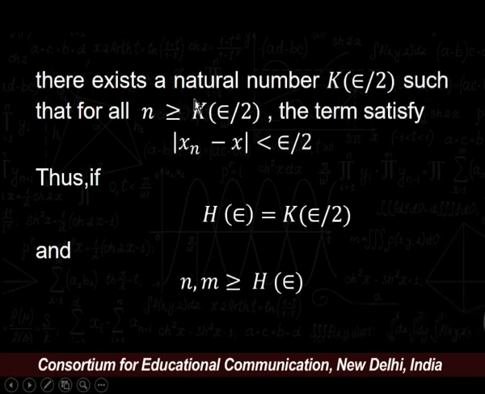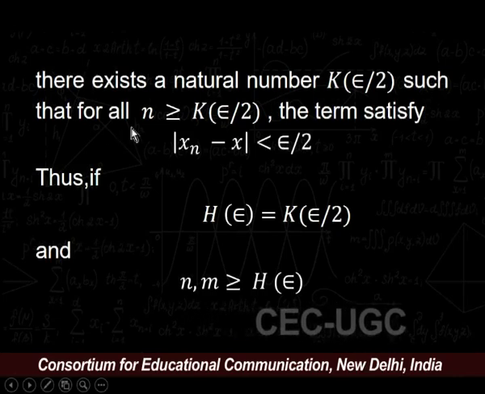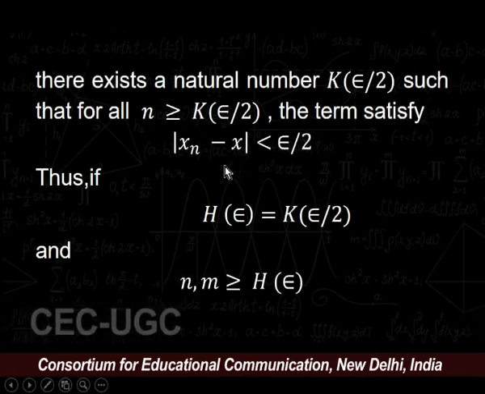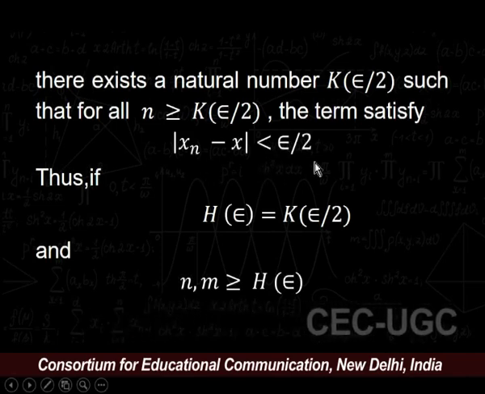So, there exists a natural number k depending upon epsilon upon 2 such that for all n greater than or equal to k, the term satisfies mod of xn minus x is less than epsilon upon 2.